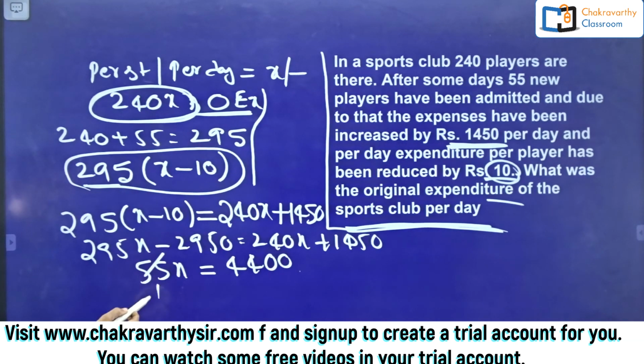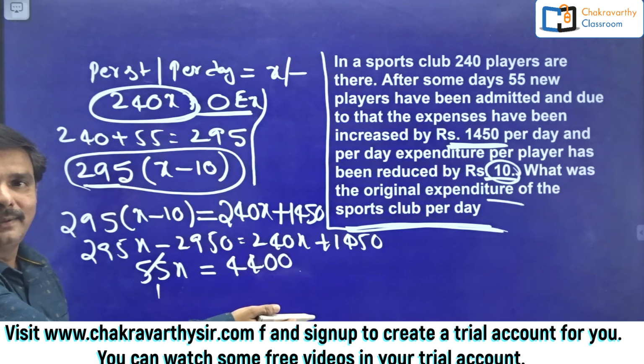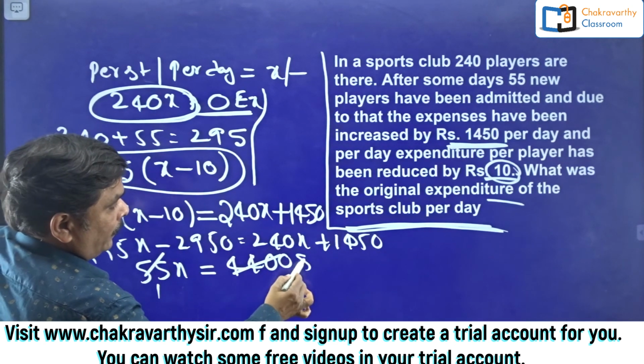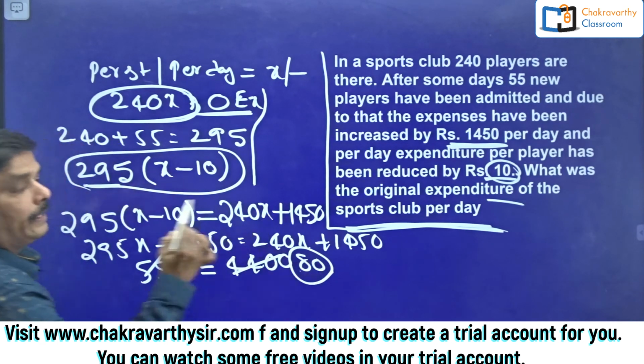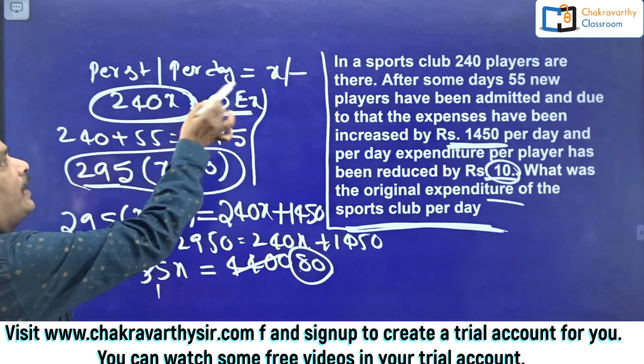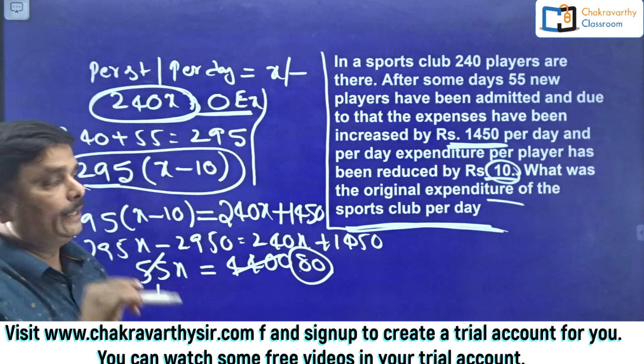This is 55 one times and 55 8 times. 50 into 8, that is 400. Then 5 into 8, 40. So 0, 80. What is this? 80x is equal to 4400, so x is 80, which means per student per day, that is 80 rupees.